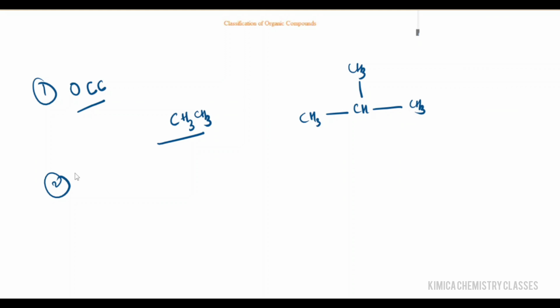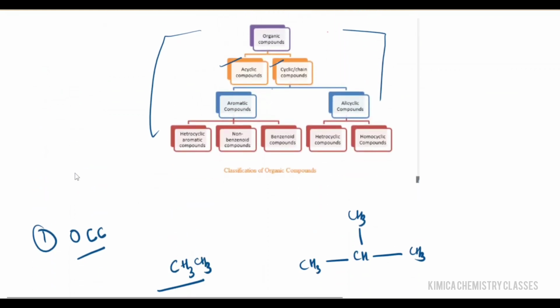We can include aromatic compounds and other compounds. You can see the cyclic or closed chain compounds. We said that cyclic compounds or closed chain compounds have one or more rings of atoms as a part of their structure. So these open chain and closed chain compounds are further divided into aromatic and alicyclic compounds, right?